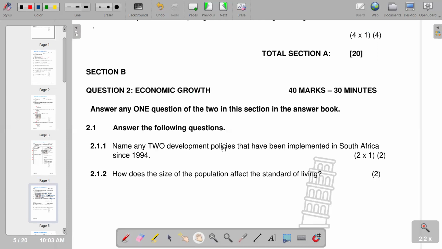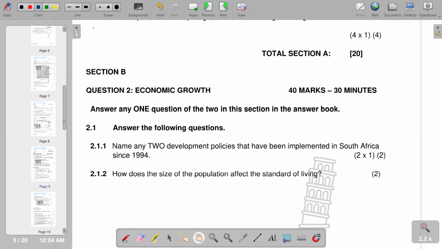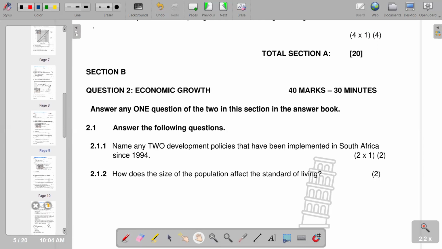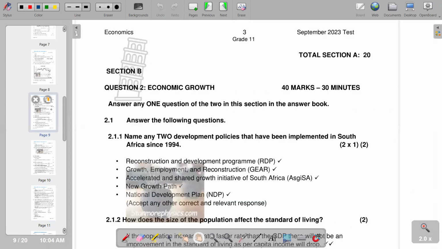So you see that in terms of the development policies, you can include the National Development Plan, which is the NDP, and also we have the New Growth Path. It is also another policy that you can include in terms of 2.1.1. So of course we have those stated in the other section, as we have the mentions on this part.